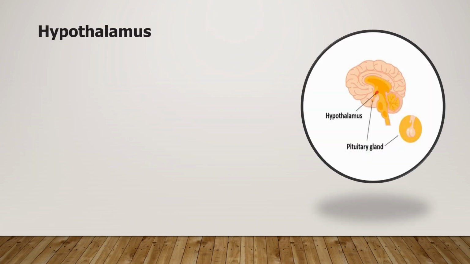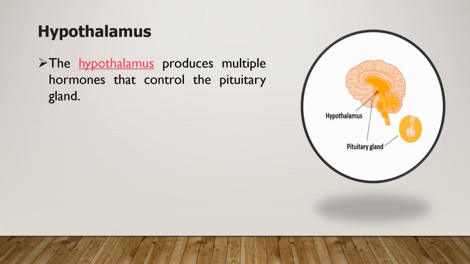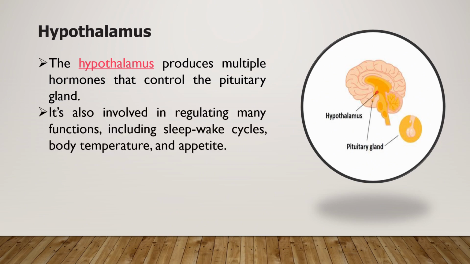The hypothalamus produces multiple hormones that control the pituitary gland. It's also involved in regulating many functions, including sleep-wake cycles, body temperature, and appetite. It can also regulate the function of other endocrine glands.